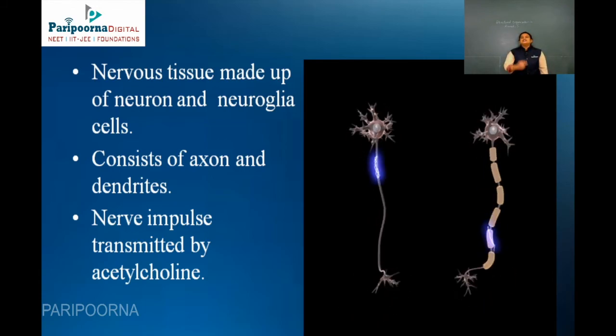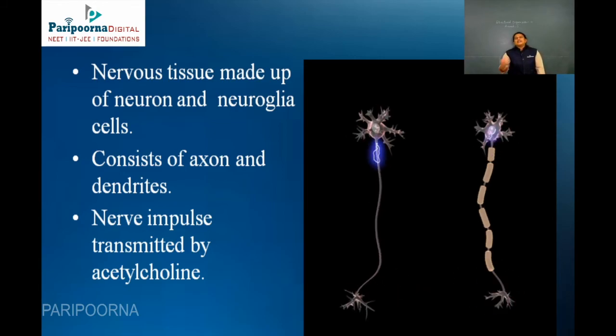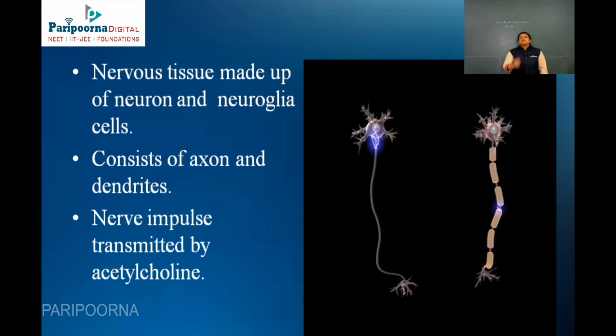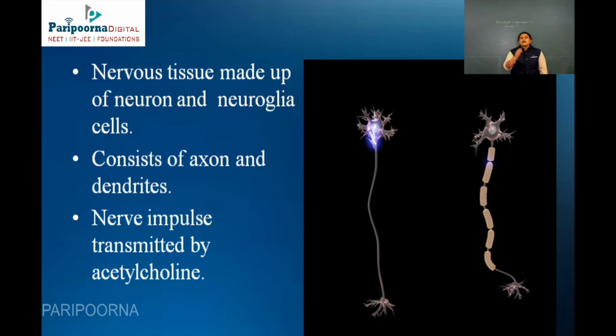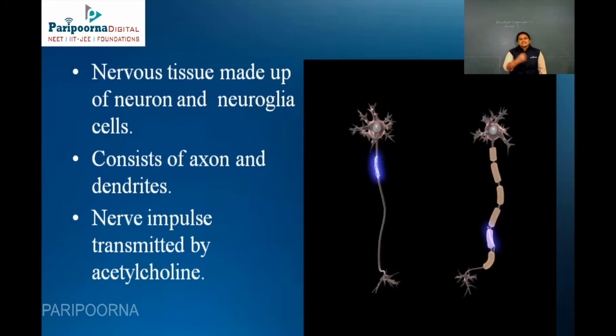So nerve cells are of two types: one is myelin sheathed, one is non-myelinated. The first image shows the non-myelinated. The non-myelinated nerve cells are present only in the somatic system. Somatic means your body cells.